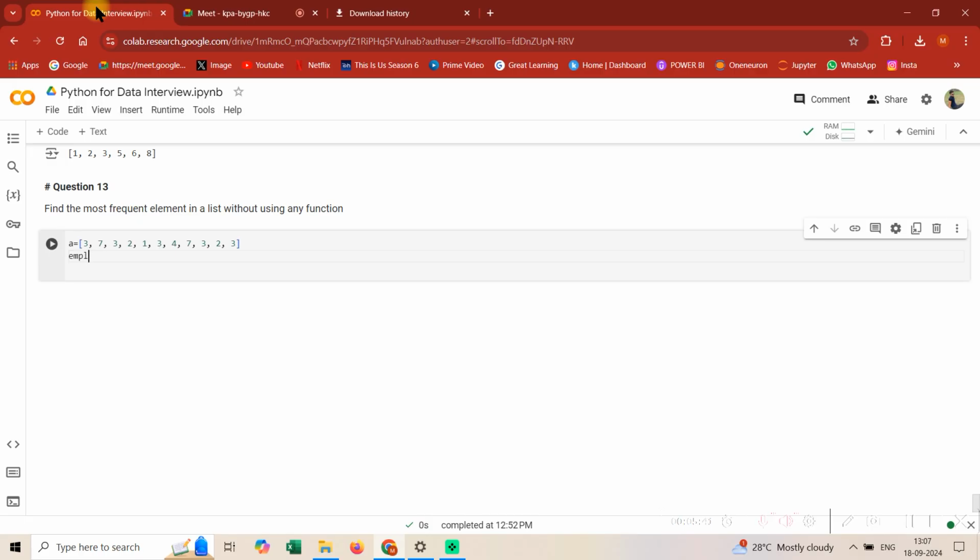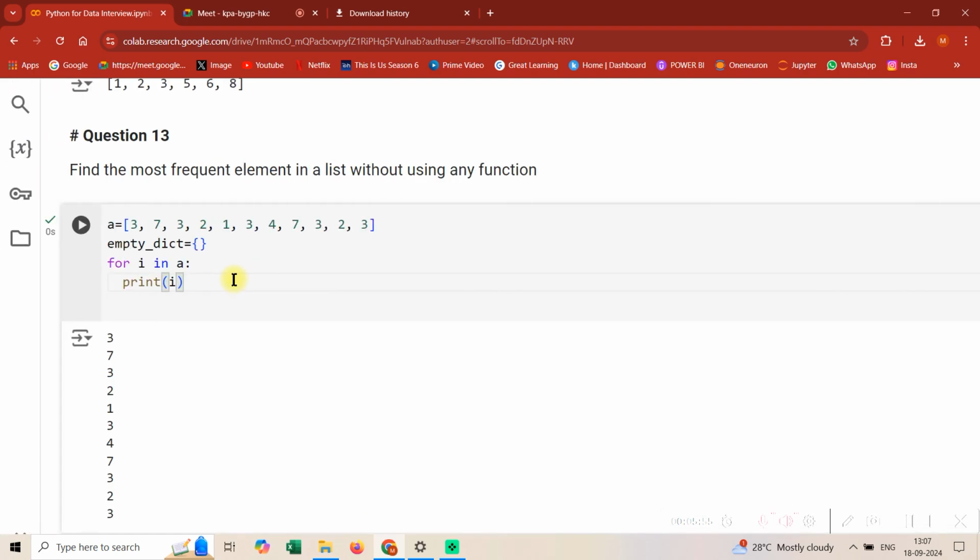So guys, let's just try to code this up. As I said, we need an empty dictionary first. Empty dict. So let's just create a dictionary, then let's iterate for I in A. If you are new to for loops and not able to understand, it happens in the starting, just try to print everything and it will get clear. Okay, then the next thing is if I in empty dict,